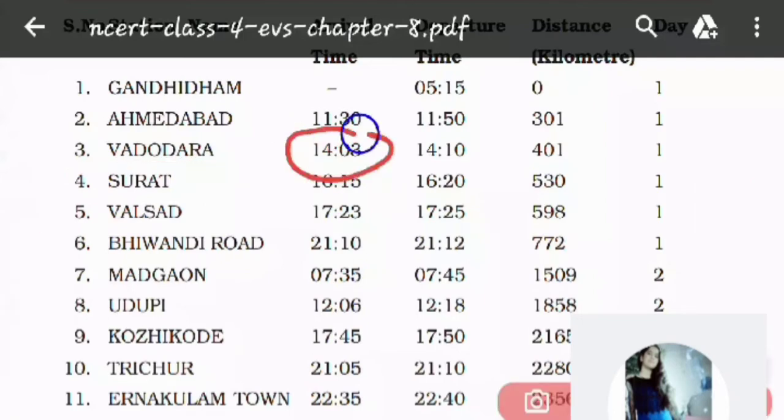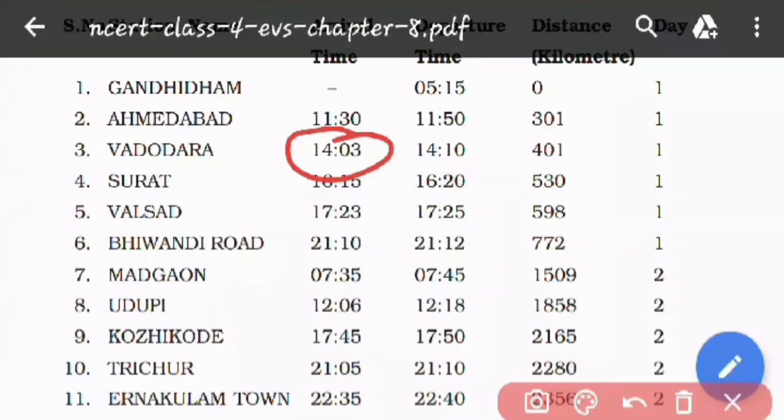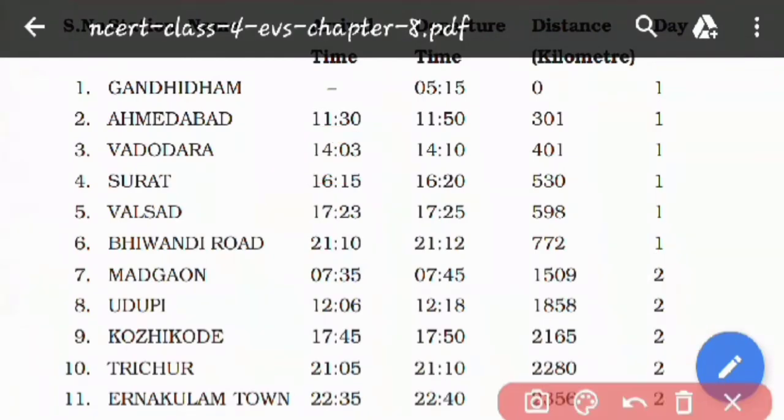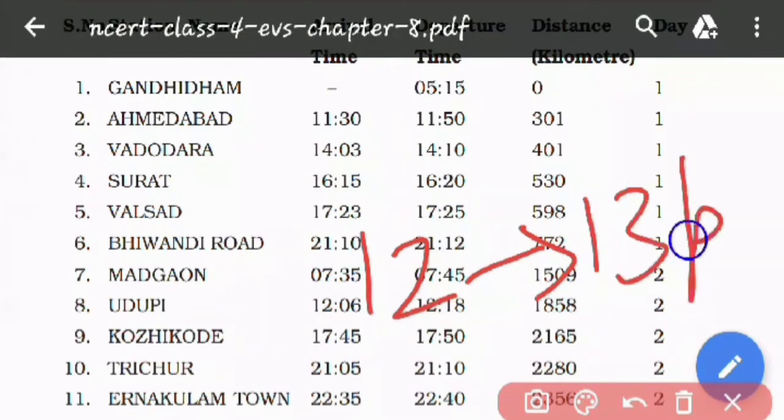See, we have two types of clock time. One is the 12-hour clock time, and the other is the 24-hour clock time. What happens in the 12-hour clock time? We see the time only till 12 o'clock, and after that we again start coming at 1. But in 24-hour clock time, what happens after 12 p.m.? We have 13 o'clock.